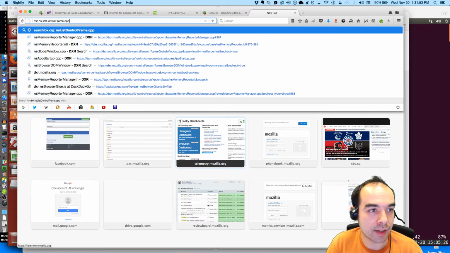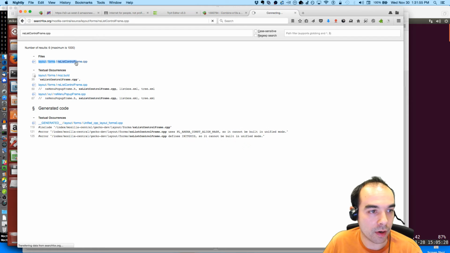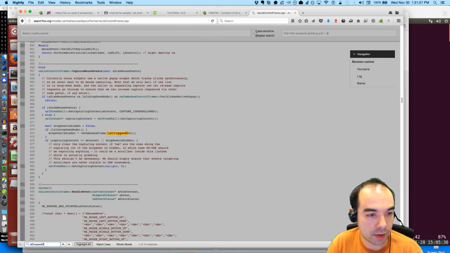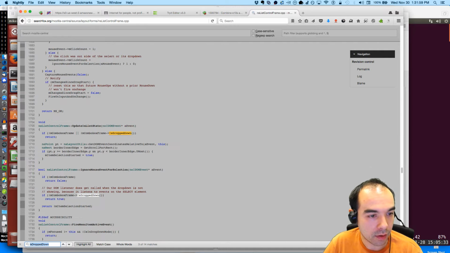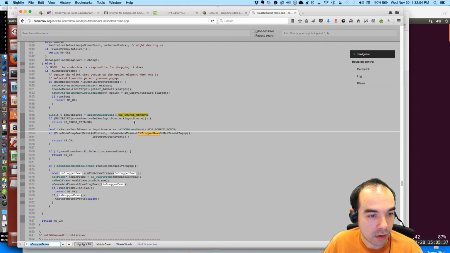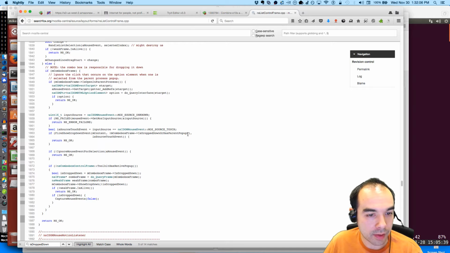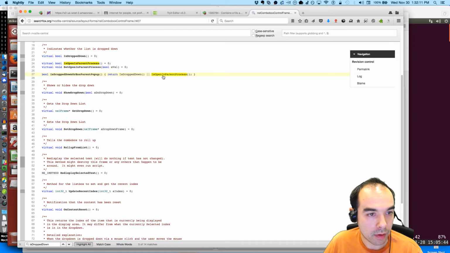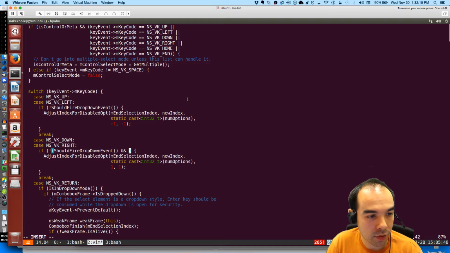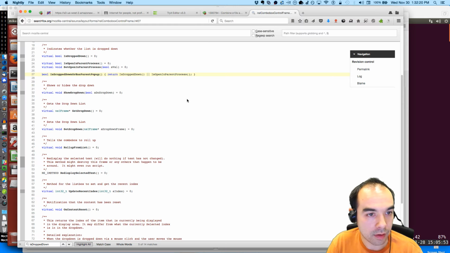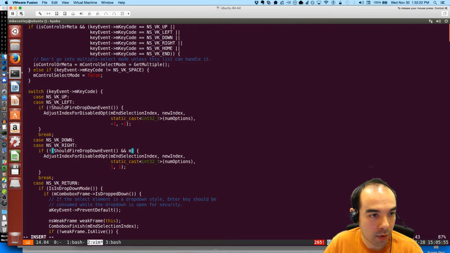And just a quick check inside nsListControlFrame, I'm pretty sure is dropped down, or has parent popup, is open in parent process. If should fire dropdown event and mComboboxFrame.